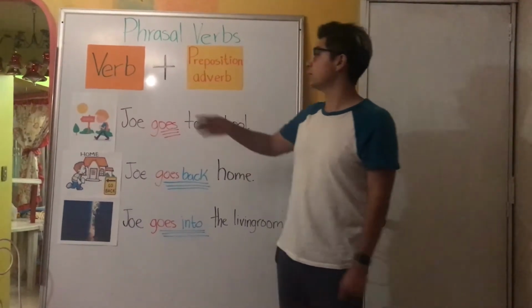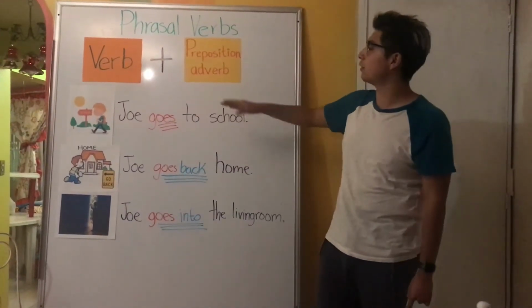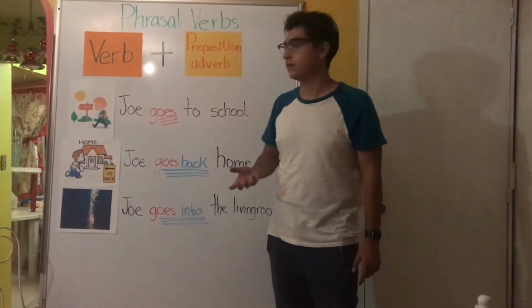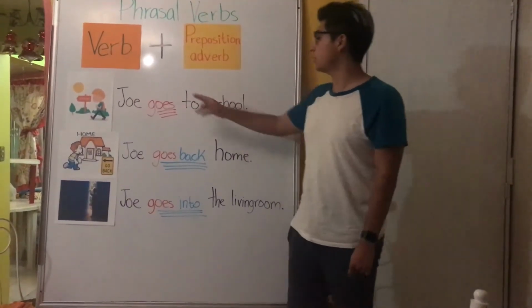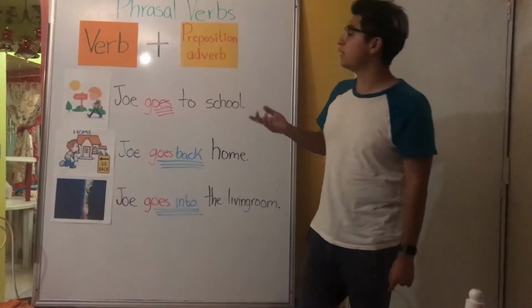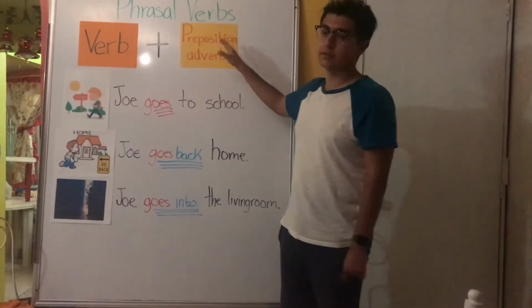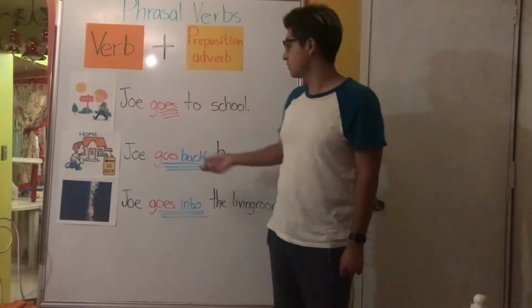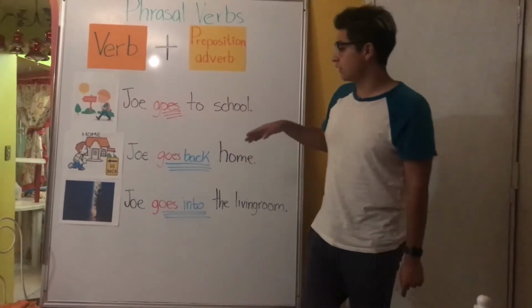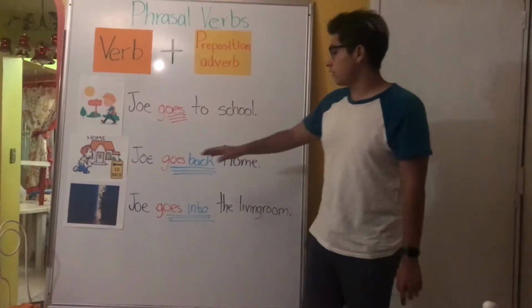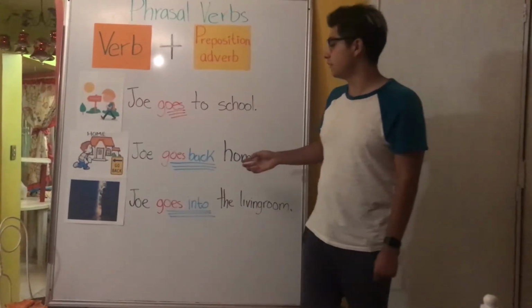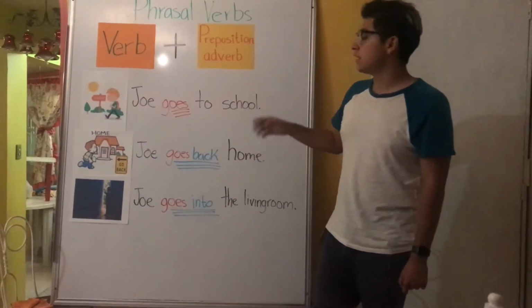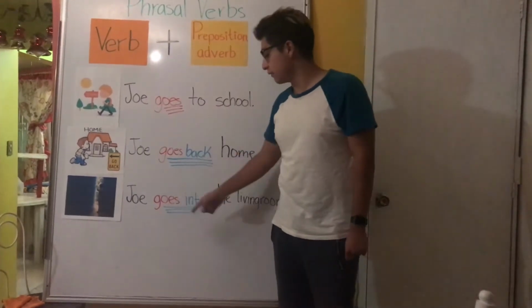A phrasal verb is when we join a verb plus a preposition or an adverb and they get a different meaning. For example, in the first sentence, Joe goes to school. The verb goes means ir, but if we put together the verb and the preposition or an adverb, the meaning changes. As you can see in the following examples, Joe goes back home and Joe goes into the living room. In the first sentence, the phrasal verb goes back means regresar, but in the last one, the phrasal verb goes into means entrar.